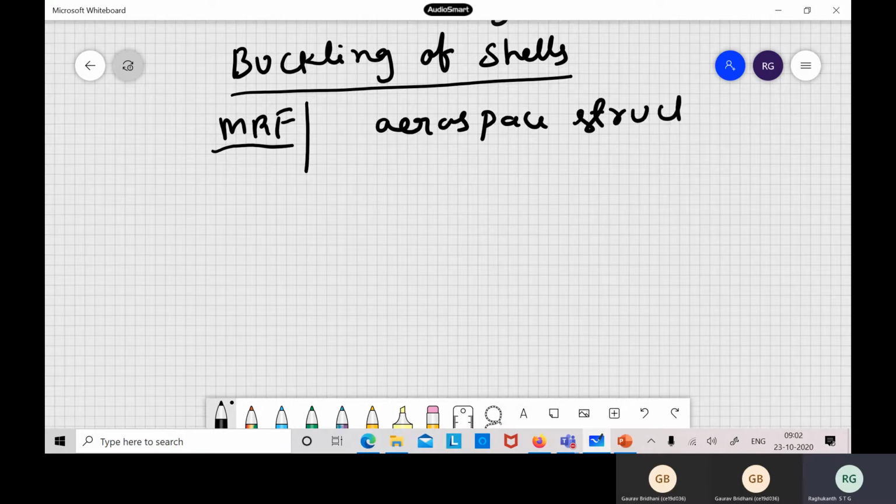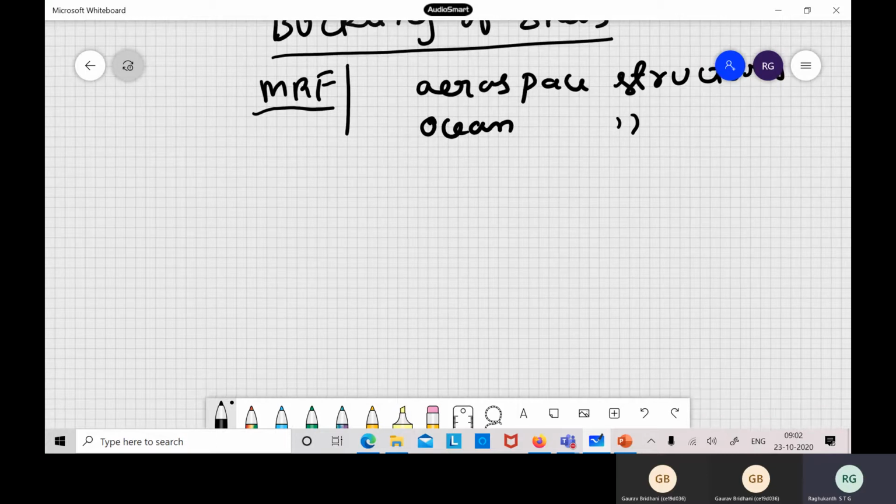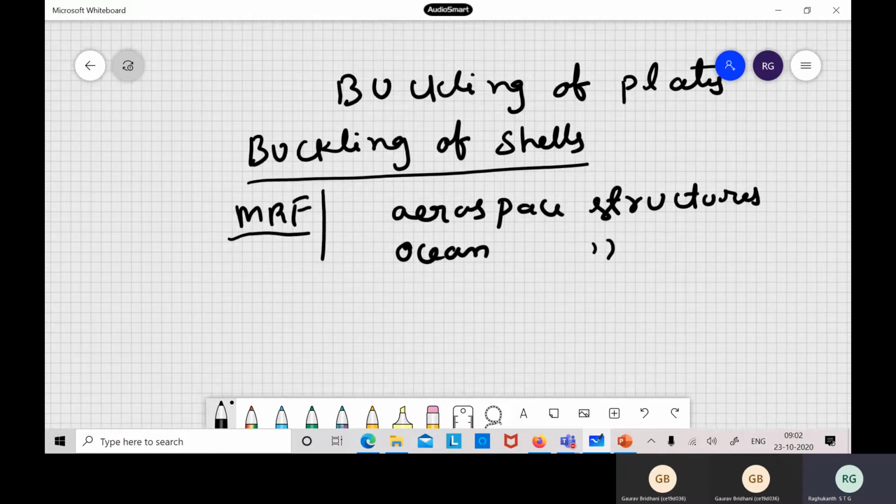So aerospace, then space, spatial structures, satellites, rockets and other things. A lot of these come under shell structures itself, even in ocean structures, and even mechanical structures. So shells are widely used. So this buckling becomes a very, very important problem in these things.